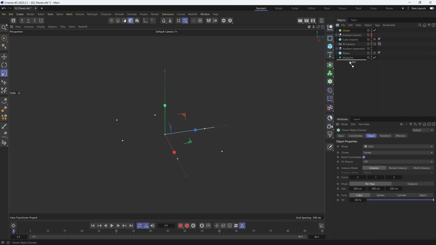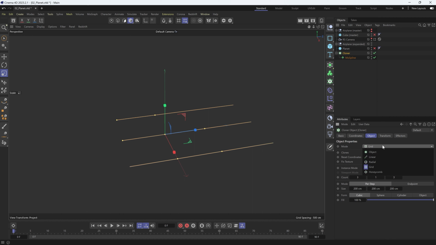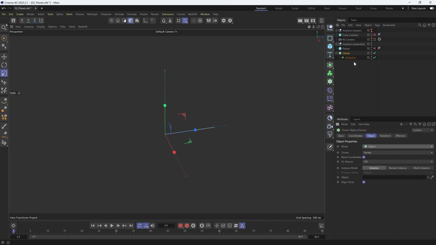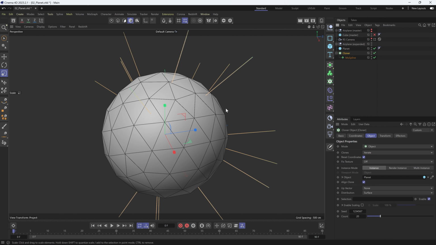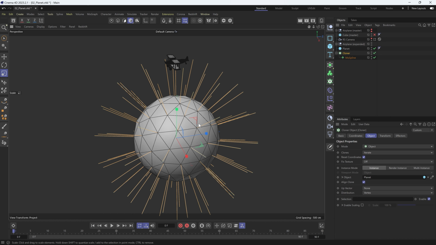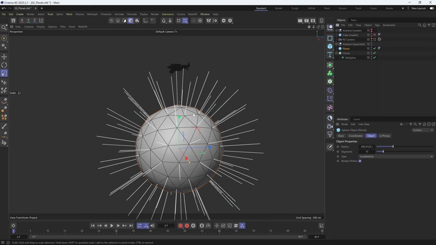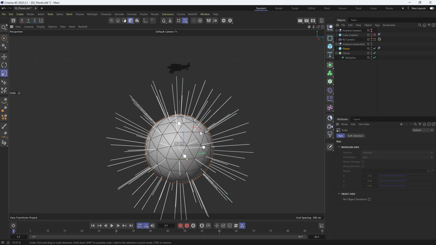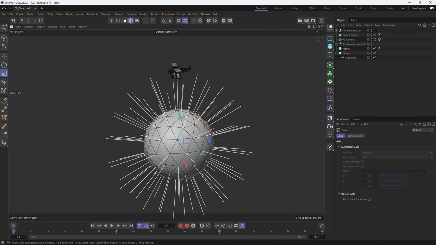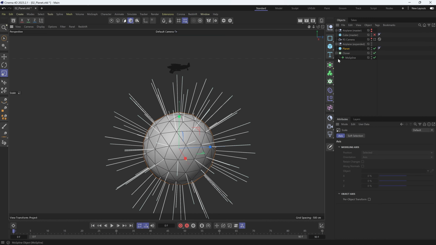Place it inside the cloner object, selecting Object Mode and dragging a sphere object into the object field. Within the cloner object, set the distribution property to vertex. This will ensure that all the cloned splines are located at each vertex of our sphere.